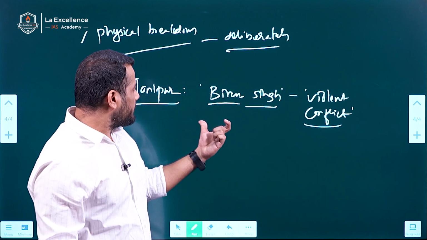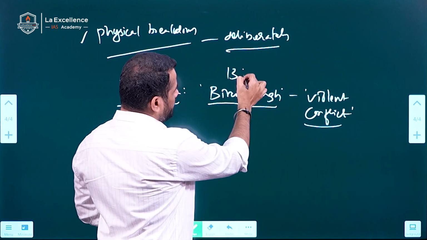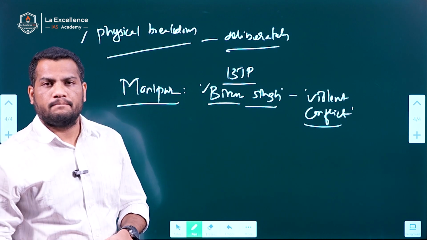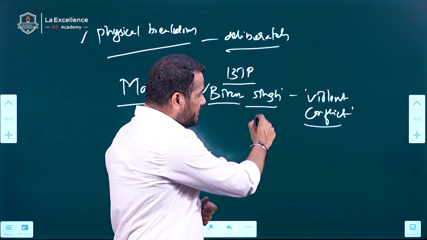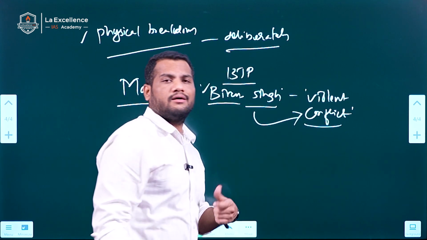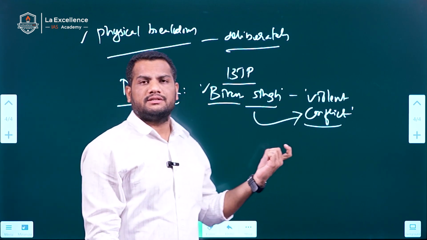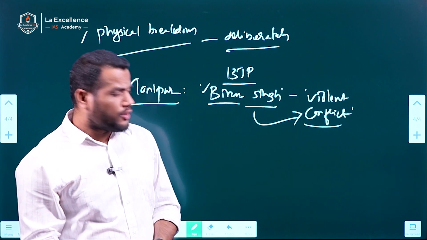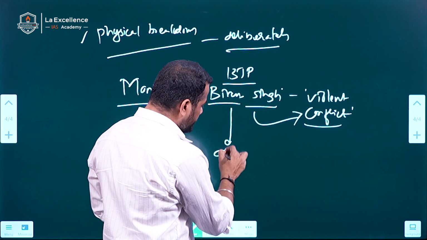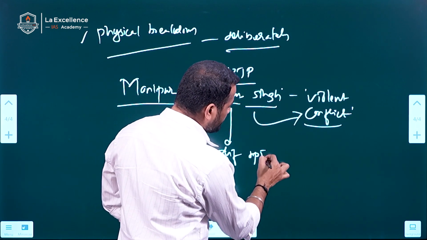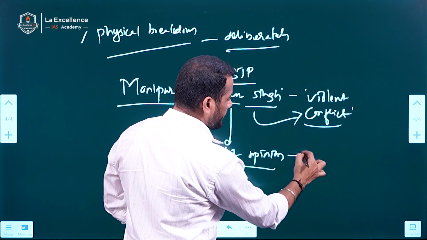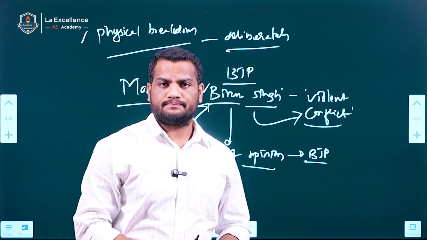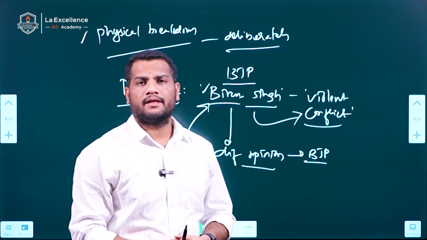Because of this, the BJP government, under which Biren Singh was the CM, did not handle this violent conflict in a suitable manner, because there were differences of opinion within the BJP. This led to the resignation of Biren Singh as CM.